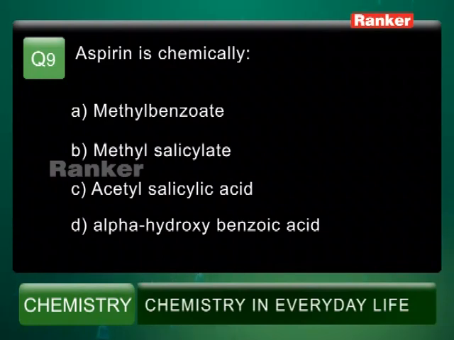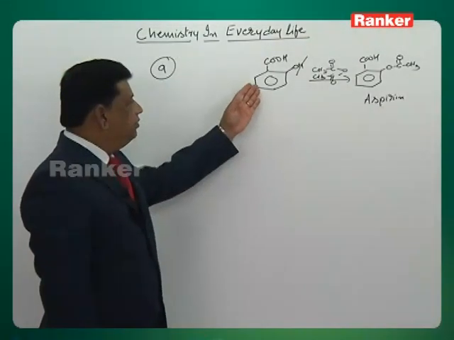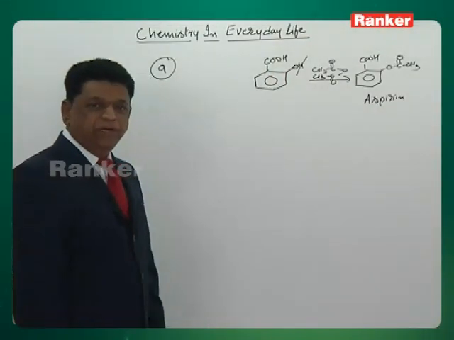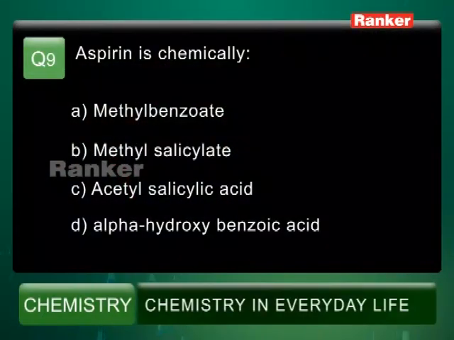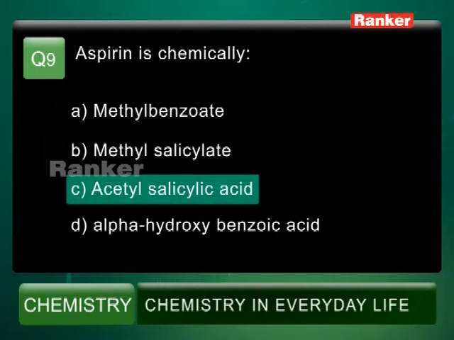Alpha hydroxy benzoic acid, if it were ortho, the starting material would have been correct, but answer D is wrong. Therefore aspirin means acetylated salicylic acid. Answer C is the right answer.